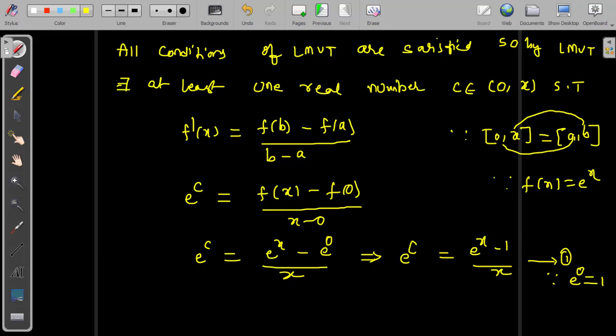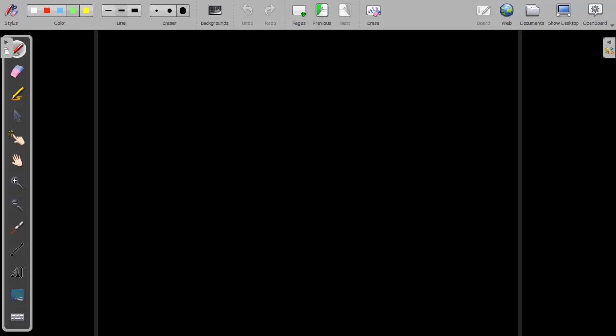Okay students, but we need to prove this in terms of inequality. Again we need to recall this. So the next step, I will take a new page. Let us recall, we already specified that C belongs to the open interval 0 comma x. Now this is an interval, so change this interval into an inequality. How do you write the inequality representation? 0 less than C less than x. This can be written like this.